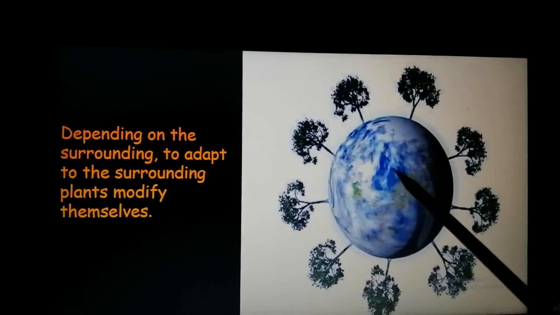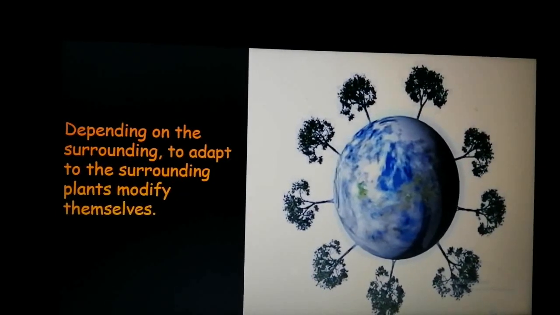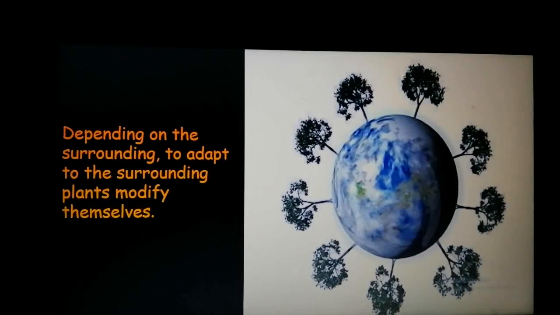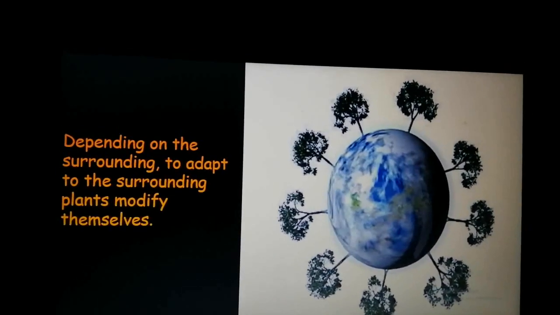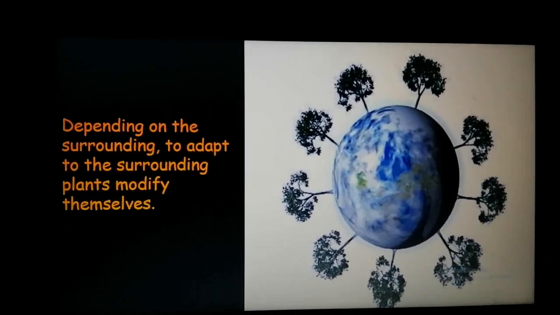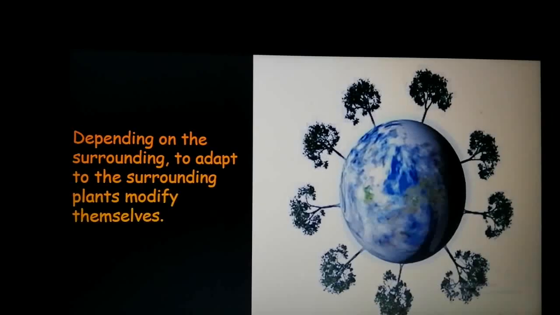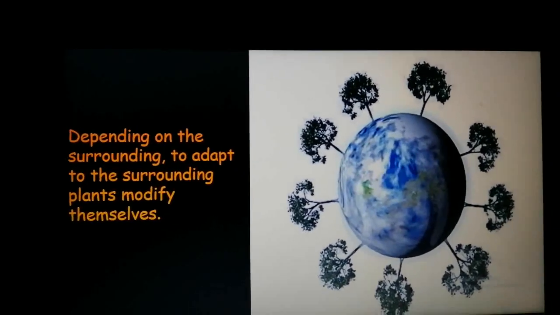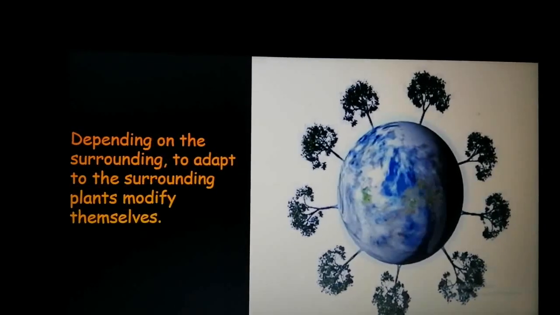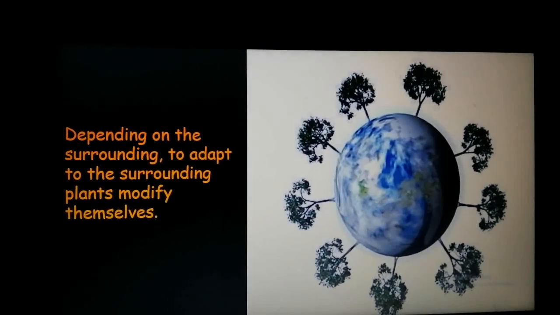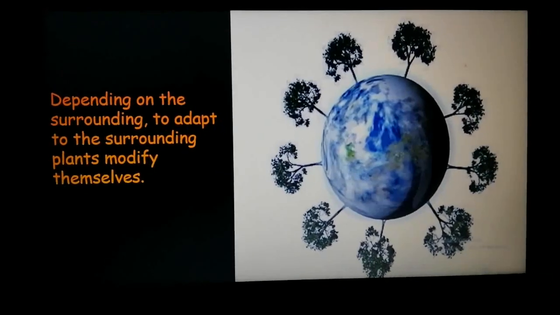Now, different places on earth have different types of climate, right? Some areas will be very cold, some areas will be very hot, some will be moderate, some will be humid. So depending on the climatic conditions and the surroundings, plants have to modify themselves to adapt to the surroundings to survive in that area. Clear? Let us see some examples.